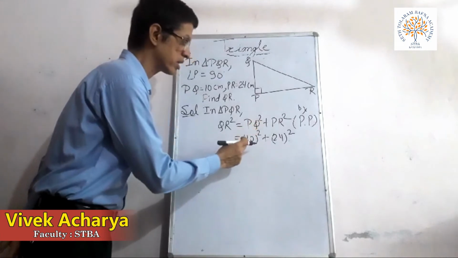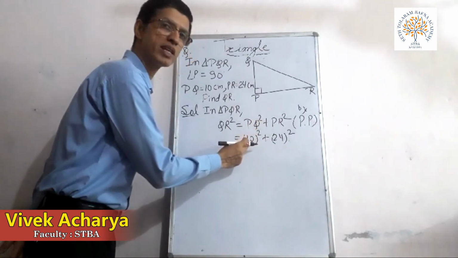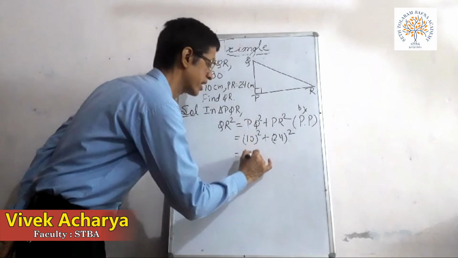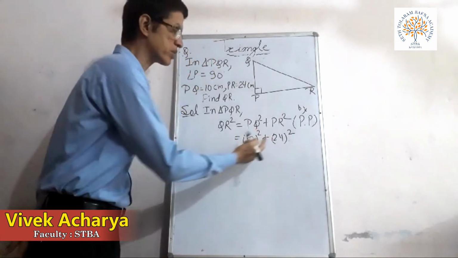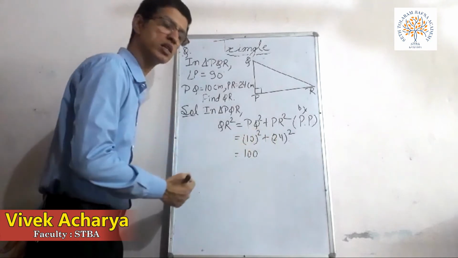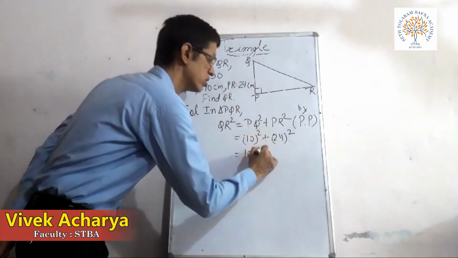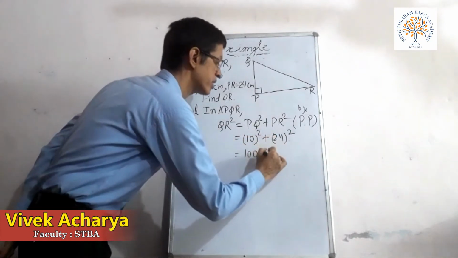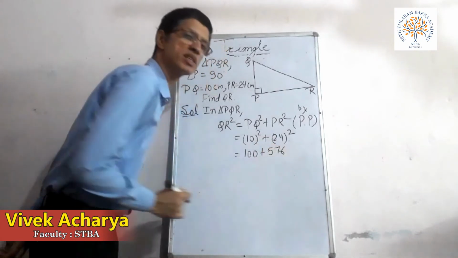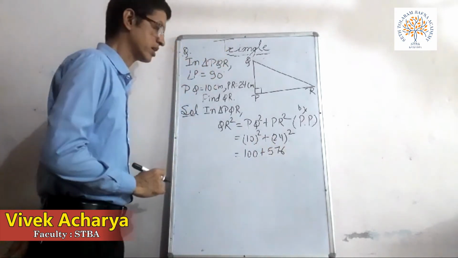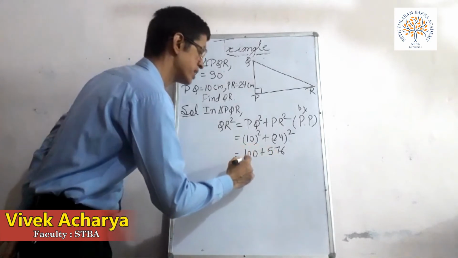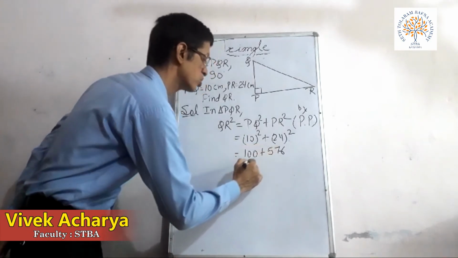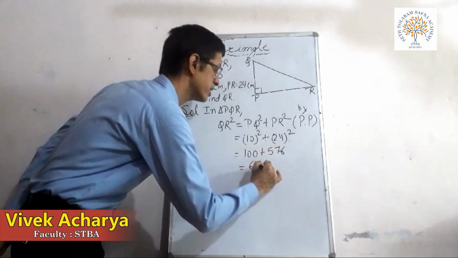Square of 10 means 10 multiplied by 10, you get 100. Square of 24 means 24 multiplied by 24, you get 576. Now adding these two, 576 plus 100, so in total we get 676.